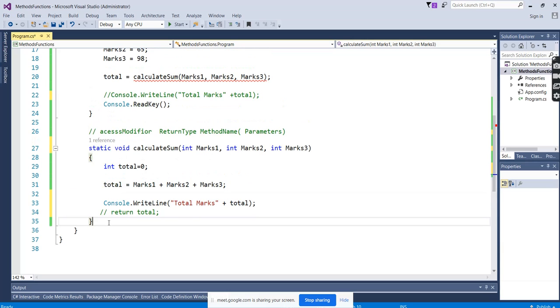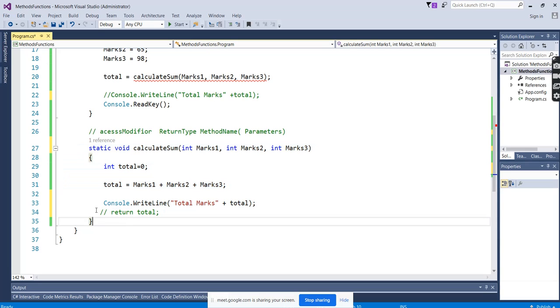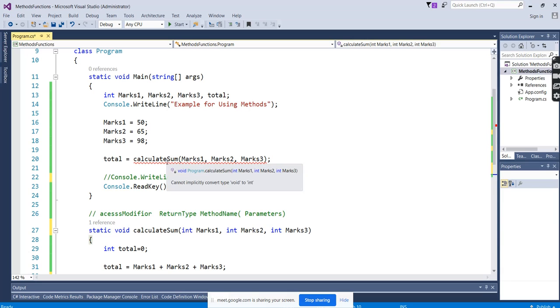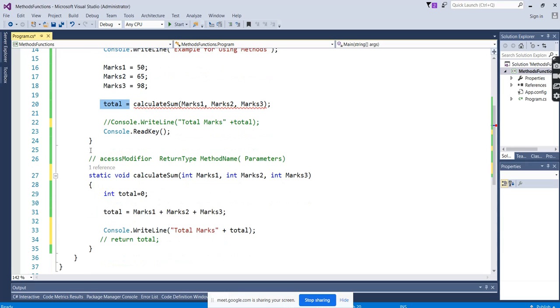So what is happening now? This call is not going to get any response from this method. Why is it not going to get any response? We are not returning anything. We're just taking the values, calculating, doing the total and displaying. That is fine. Then why is it giving an error here? Because here I am expecting a return value, I am expecting total. When it is not returning anything, how can I assign any value here?